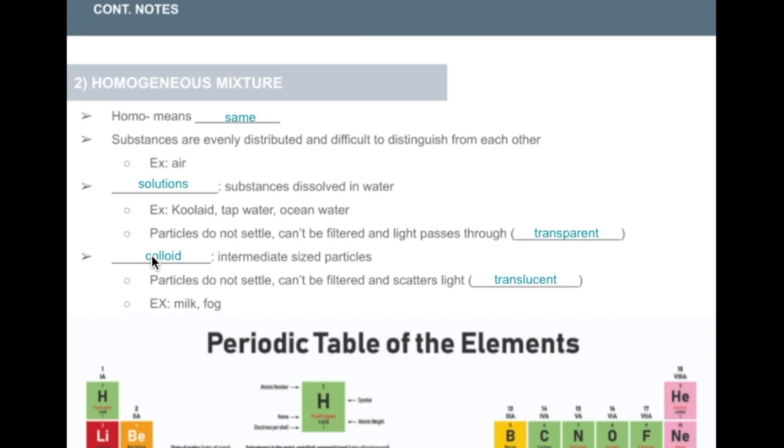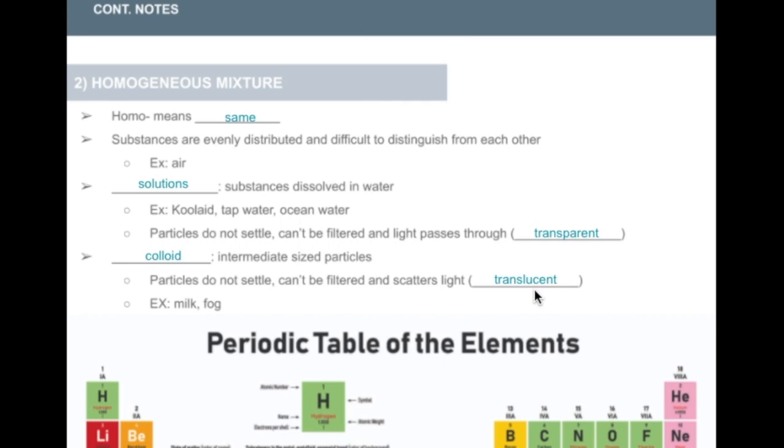A colloid is a little bit different. It's going to have intermediate sized particles, whereas in a solution the particles are very, very small. These intermediate sized particles in a colloid are basically suspended in whatever it's mixed with, but it's not going to settle out. The particles don't settle, and it can't be filtered. So very similar to solutions, but it's going to scatter the light. So it's going to be translucent, not as clear.